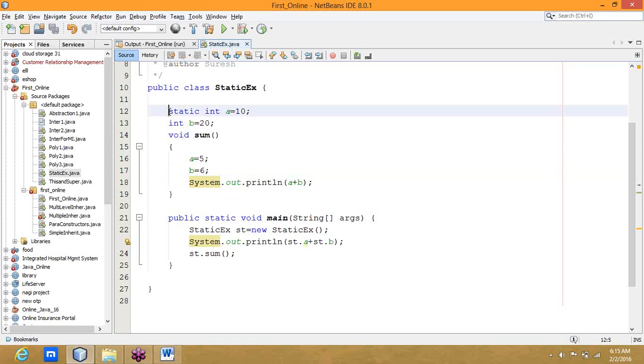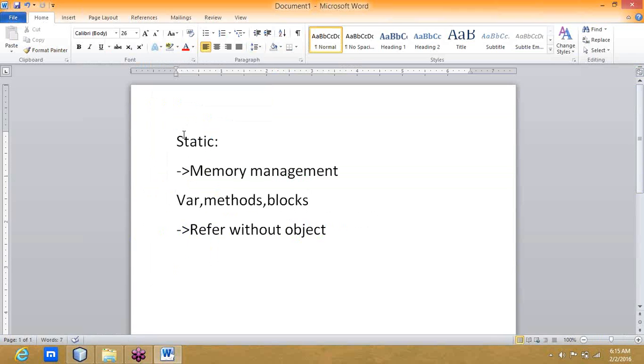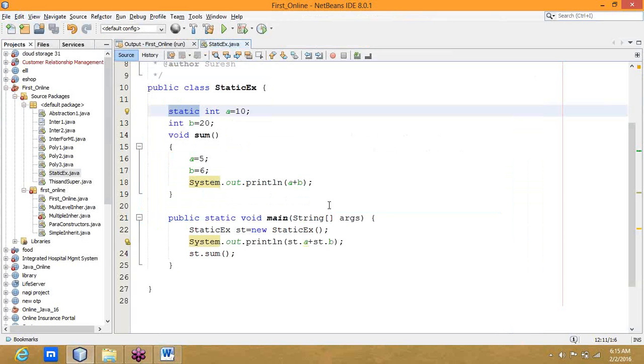Suppose, what is the advantage of static? See, I am saying that static means it will be stored directly in the static area of memory, not as a class or instance variable. And I am saying that without an object also you can call it. Let us check it out. Without an object, can I make a call or not?